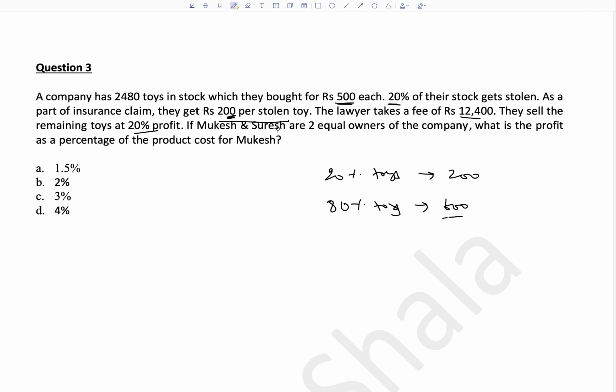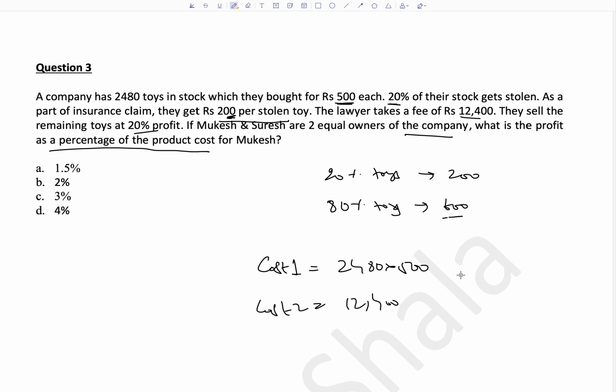If Mukesh and Suresh are two equal owners of the company, what is the profit as a percentage of the product cost for Mukesh? So let's first calculate the profit percentage for the company as a percentage of the product costs. As you can see, there are two kinds of cost involved here. What is cost 1? The product cost, that is 2480 multiplied by 500. The cost 2 is the fees of lawyer, which is 12,400. Let's call this C1, this C2.